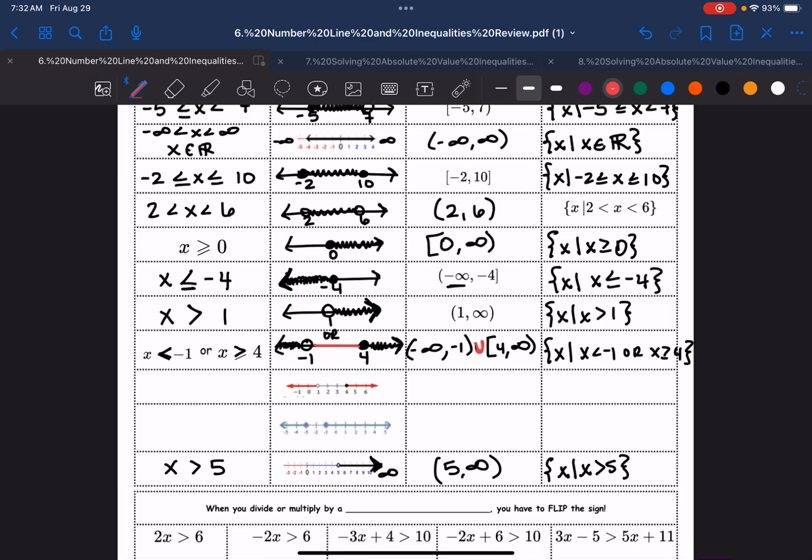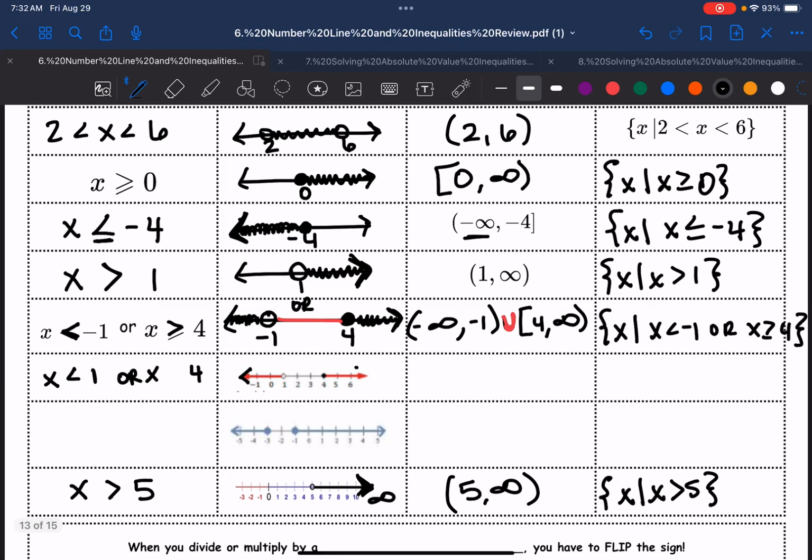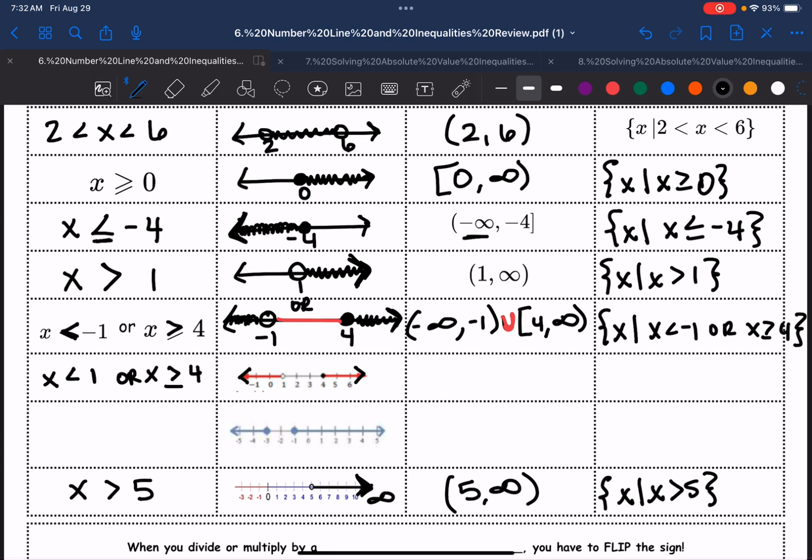Okay, so let's look at the one underneath it where you're given the graph. Does everyone agree? I have a -1 and I have a 4, and it's a separate thing, so I know I'm going to have an or statement, and I have to have an x on both. So notice for the -1, I'm going to use the less than symbol, and for the 4, I have the greater than symbol, but it's included, so I need to make sure to include the line. Pay attention to open and closed circles. So set notation is pretty simple. We're just going to copy it.